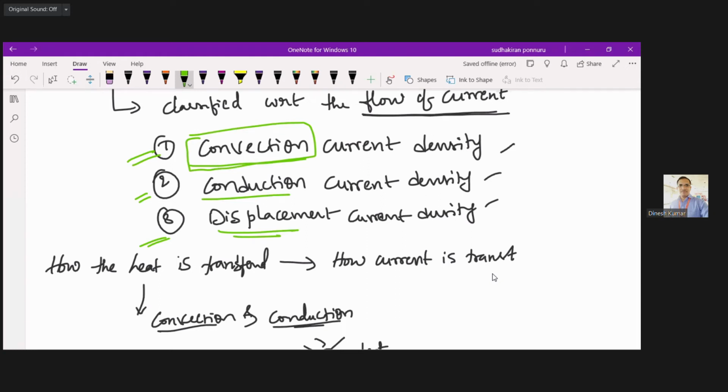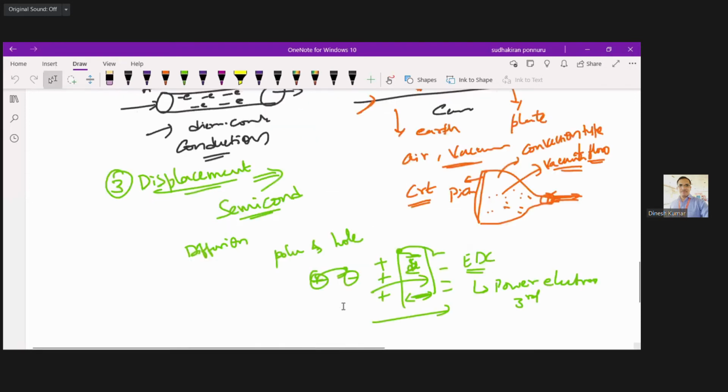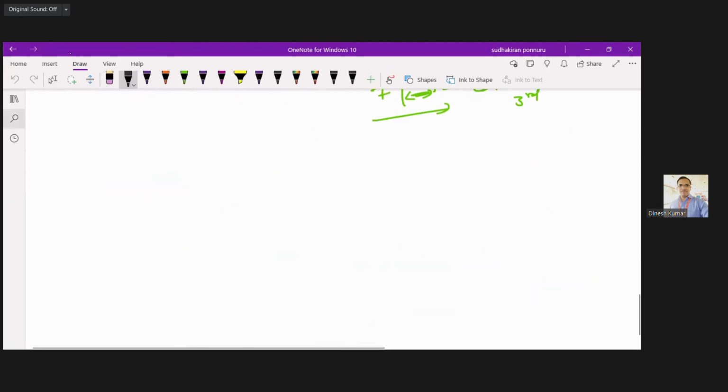A very small derivation, just a matter of 2 to 3 steps, so you guys need not worry. First we will go with the first basic current density, which is known as convection.